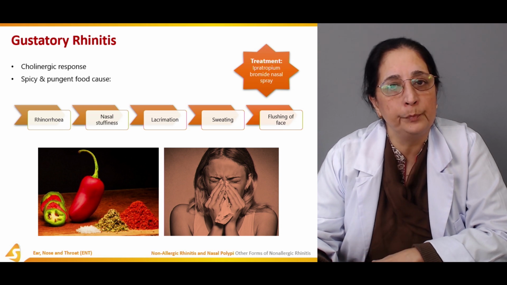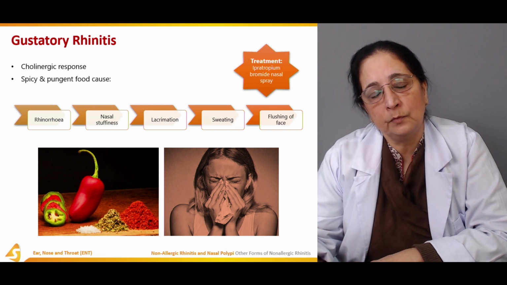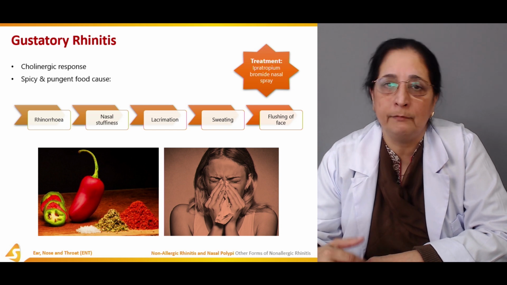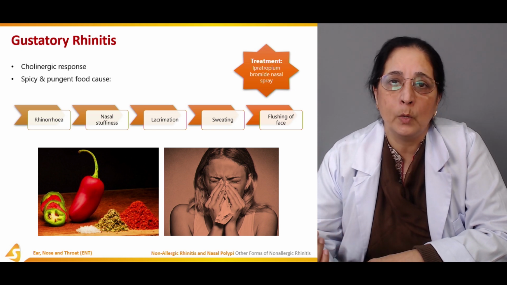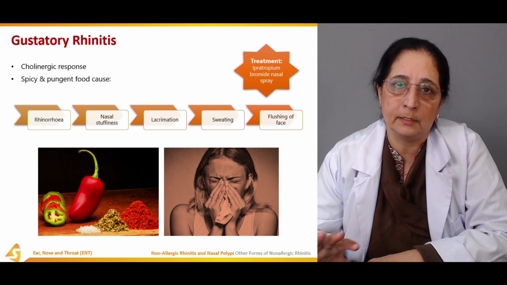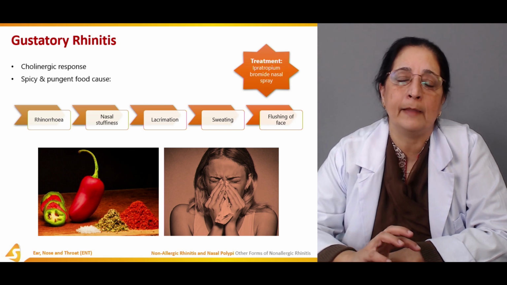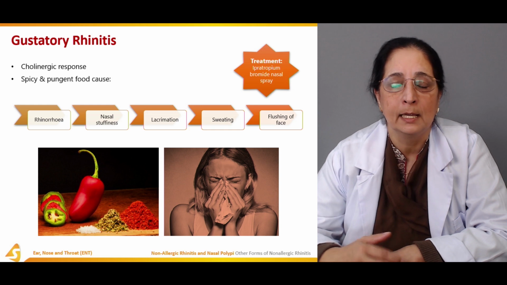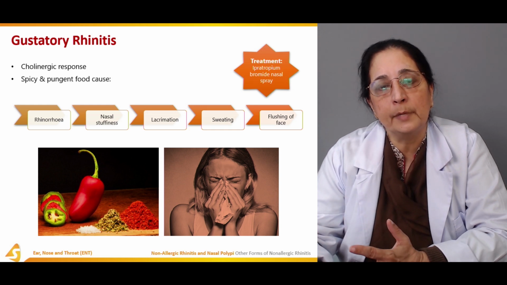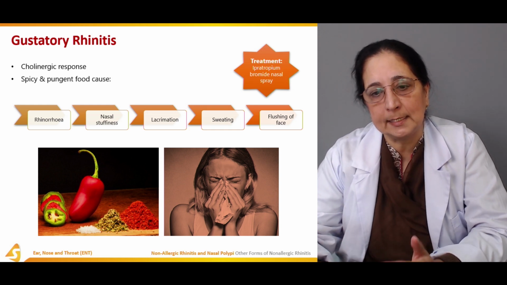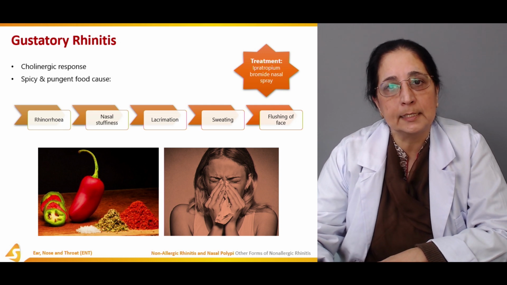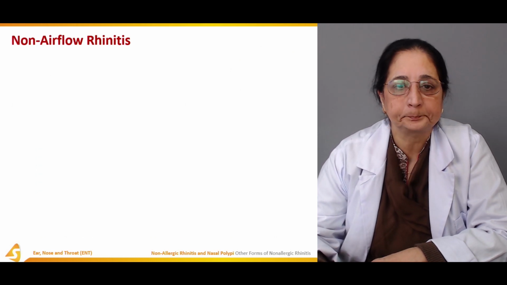Ipratropium bromide is not used for the acute attack. Even when the attack occurs and the rhinitis develops, it's not effective, but it's very effective as a prophylactic medicine to prevent the attack of gustatory rhinitis.